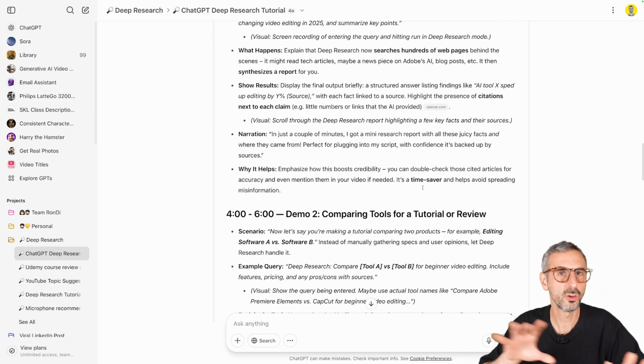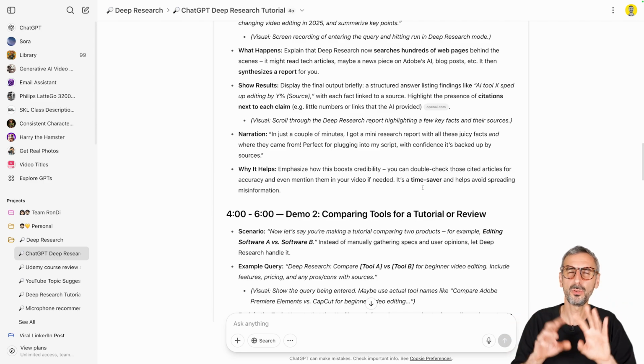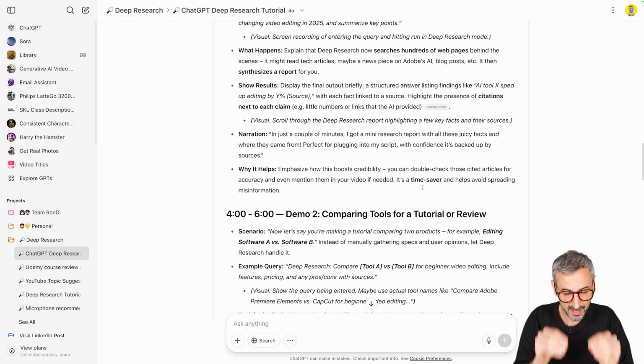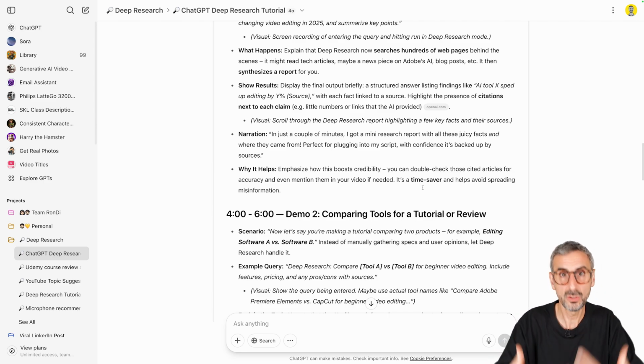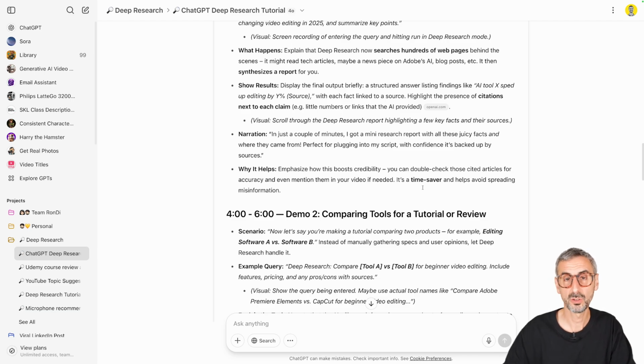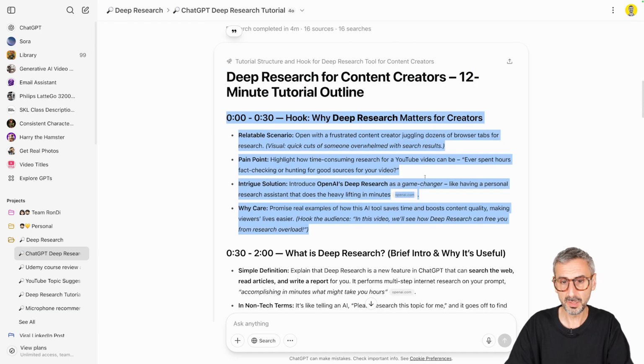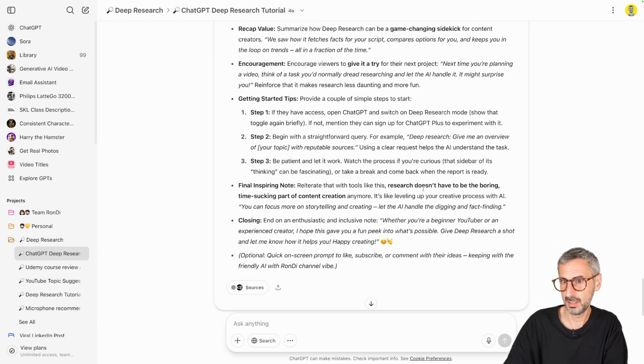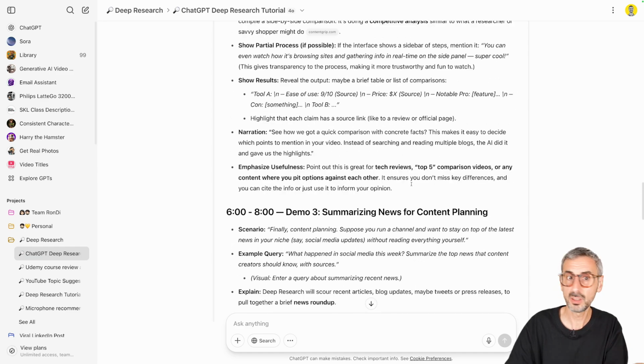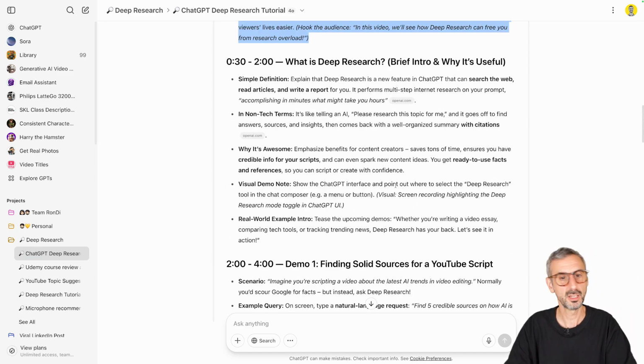So it gave me some different examples. I preferred to have very tailored examples based on stuff that I use as a content creator in my everyday work. But it gave me a very detailed outline. I'm going to be honest, I picked up some good things from that I included in my tutorials. So that's another way to use deep research to help you deliver your content in a faster and better way, in a smarter way, more articulated way.